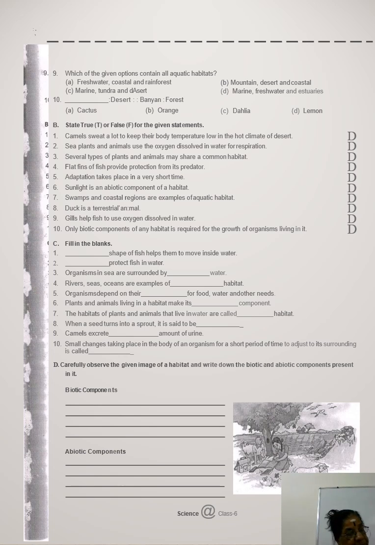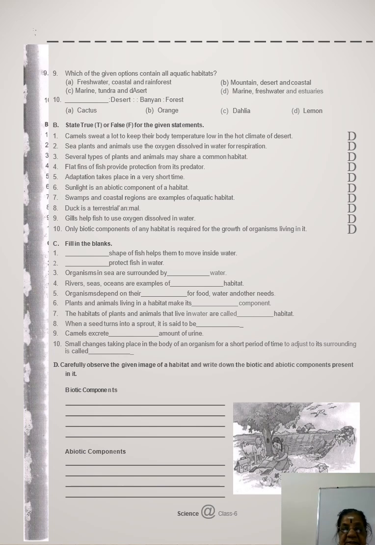I hope you understand. Plants and animals living in a habitat make up its biotic component. And the habitats of plants and animals that live in water are called aquatic habitat. Note it down, I will repeat. And when a seed turns into a sprout, sprouting means முளைக்கிறது. The chana activity I asked you to do, I hope you have done it. When a seed turns into a sprout in water, it is said to be germinated.